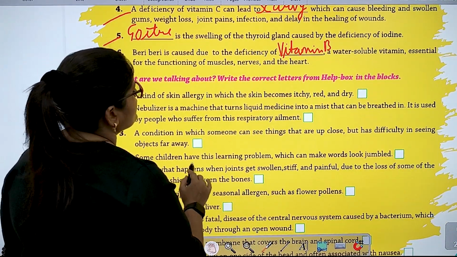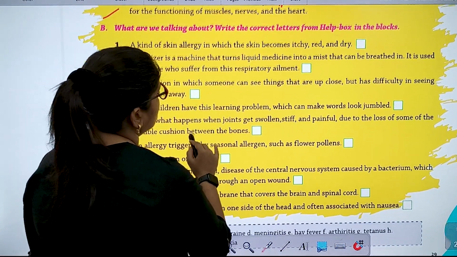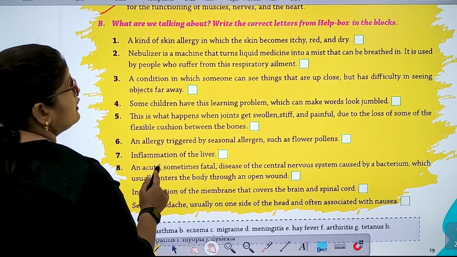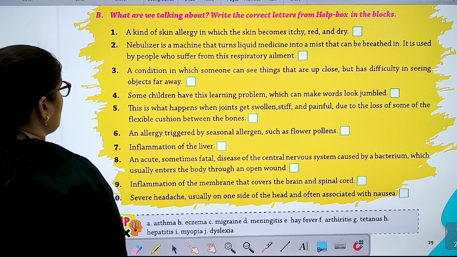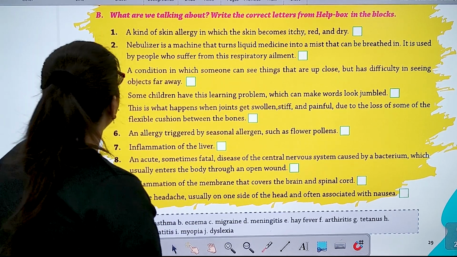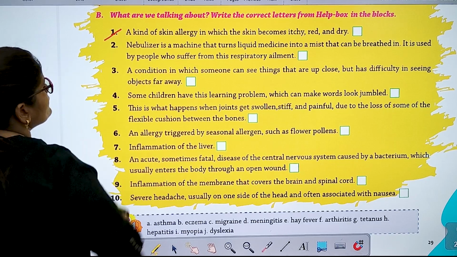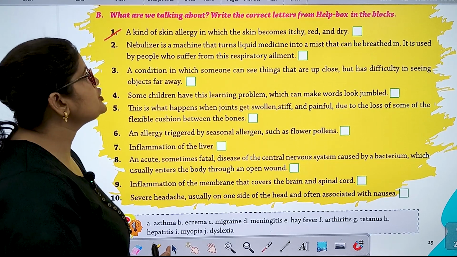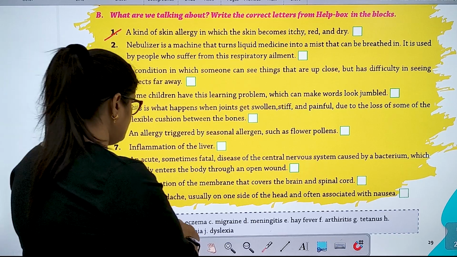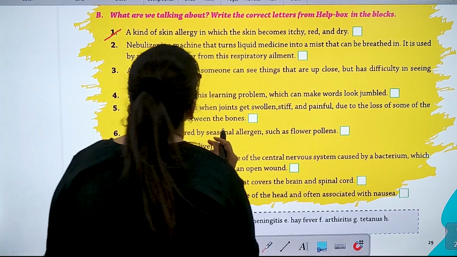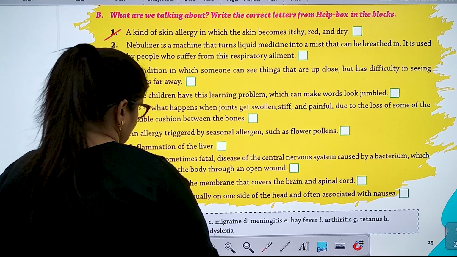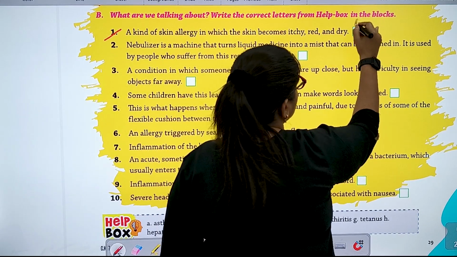Okay, what are we talking about? Write the correct letters from the box in the blocks. Chaliye. A kind of skin allergy in which the skin becomes itchy, red and dry. Eczema. B. Write the correct letters. Okay, B. Eczema.